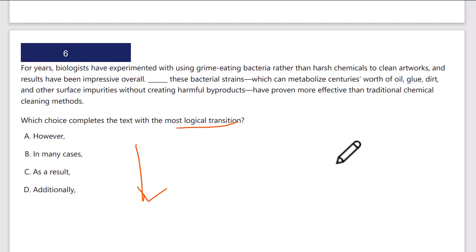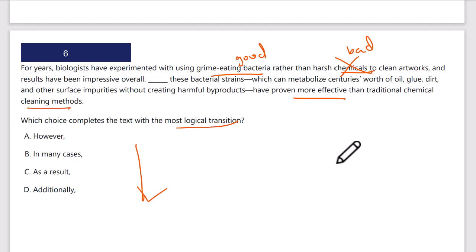So for years, biologists have experimented with using grime-eating bacteria rather than harsh chemicals to clean artworks, and results have been impressive overall. So they've used bacteria rather than chemicals. No chemicals bad, bacteria good, and it's worked. Okay. These bacterial strains, which can metabolize centuries worth of oil, glue, dirt, and other surface impurities without creating harmful byproducts, have proven more effective than traditional chemical cleaning methods.